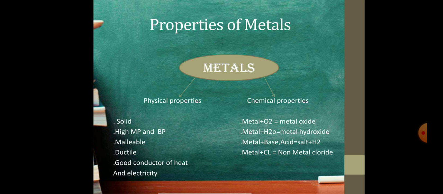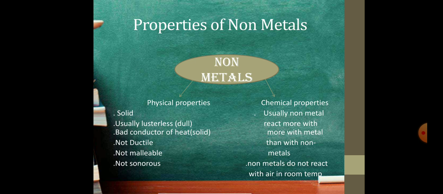Now, chemical properties of metal. Metal plus O2 equals metal oxide. Metal plus H2O equals metal hydroxide. Metal plus base or acid equals salt plus H2. Metal plus Cl equals non-metal chloride.